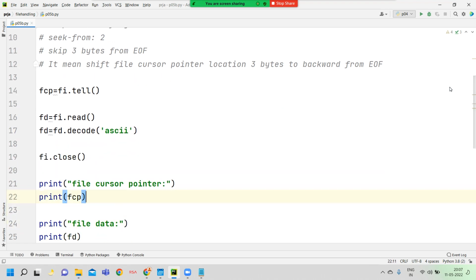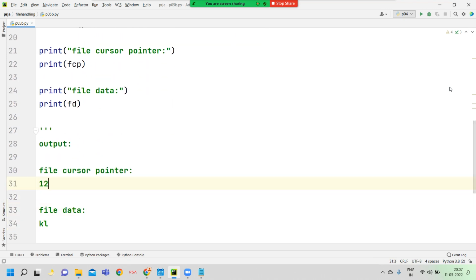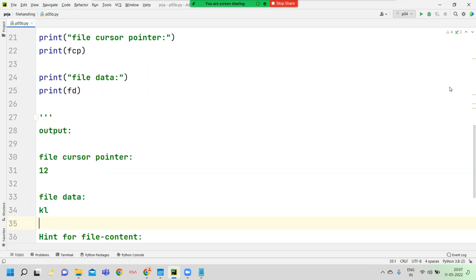Here we close the file. Next, here we display the FCP value. Now the FCP value is 12. FD data: the FD variable's value is KL new line. Check it out. Now 12, KL new line.